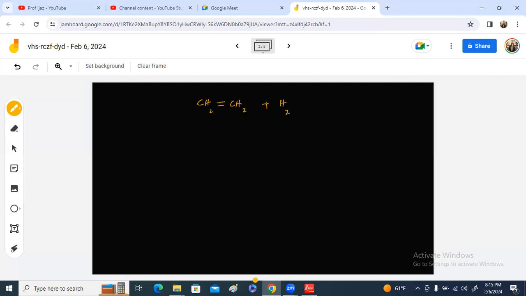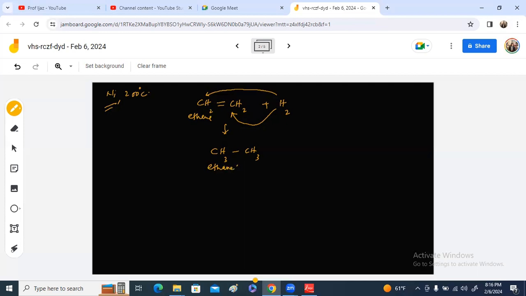The conditions are almost 200 degrees Celsius and the presence of nickel catalyst. Now, this is an unsaturated compound. When hydrogen breaks the double covalent bond between the two carbon atoms, one hydrogen is attached to this carbon and the second hydrogen to this carbon. So you will get the product like this. So ethene will be converted into ethane.